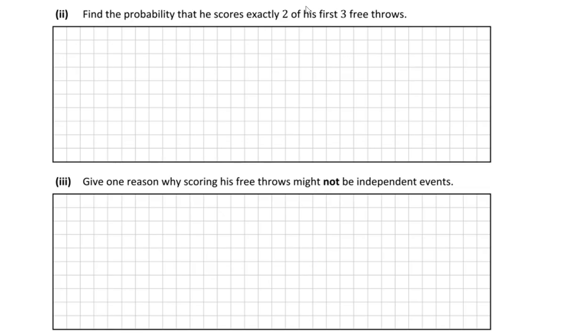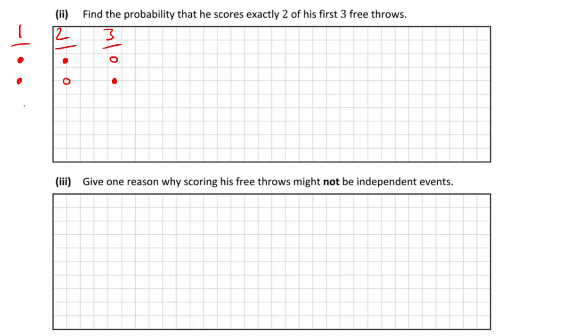Okay, next question. Find the probability that he scores exactly 2 of them. Okay, now lads, you've got to understand this. This is being clever here now, right? He takes 3 shots. So, 1, 2, 3. So, that he scores exactly 2 of them. Now you can do up a table here. But he could score the first, he could score the second, he could miss the third. He could score the first, he could miss the second, he could score the third.